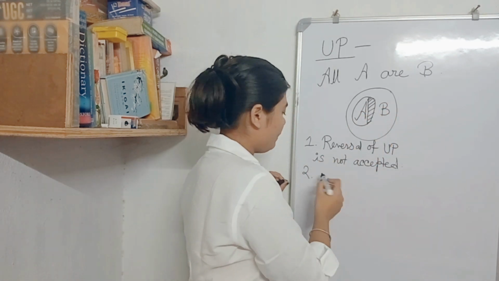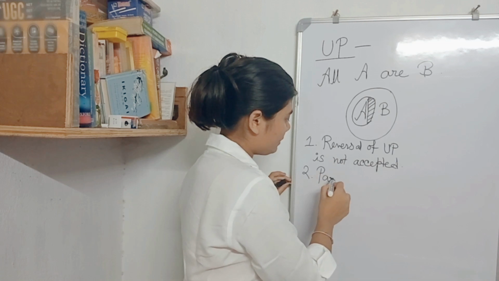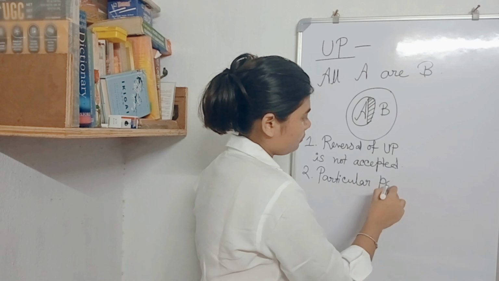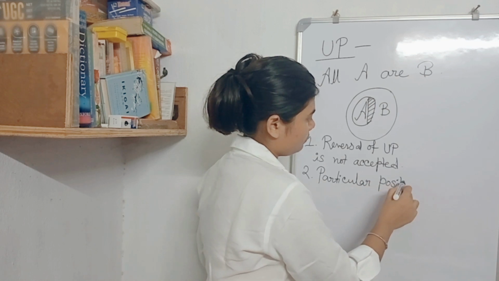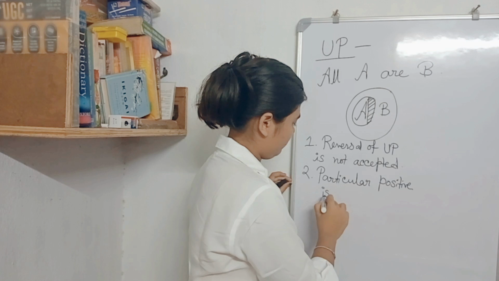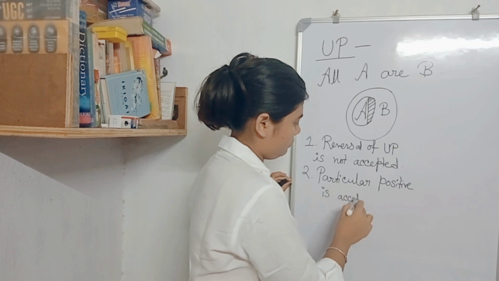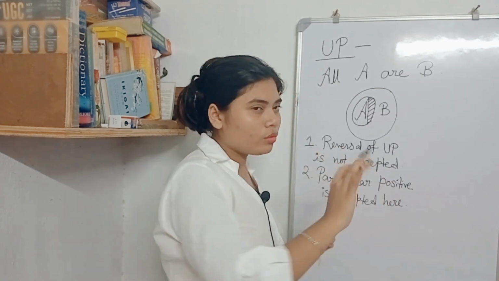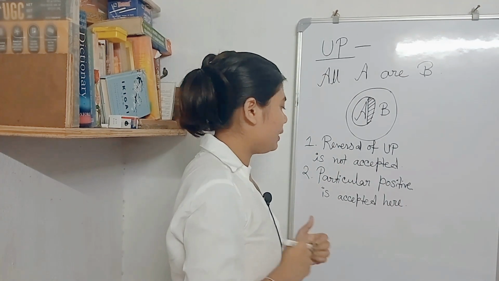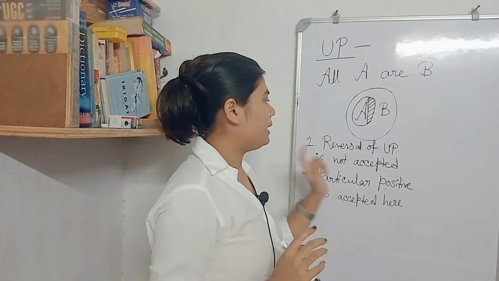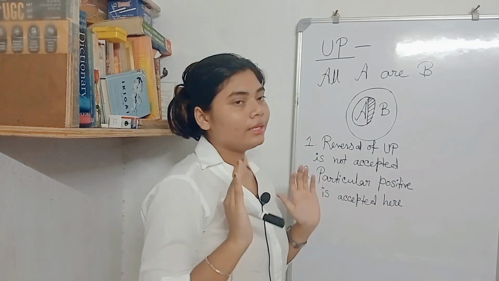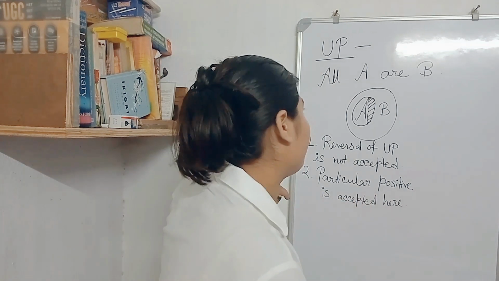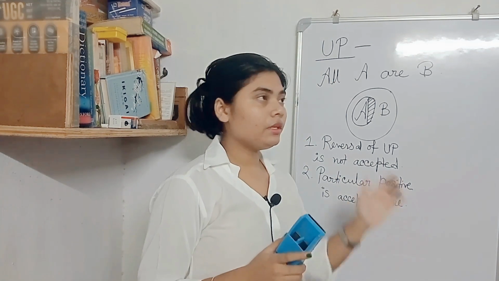So yes, we can write that particular positive is accepted here. Only particular positive is accepted and reversal of universal positive is not accepted. These two rules only you have to remember while you are solving UP, that means universal positive.